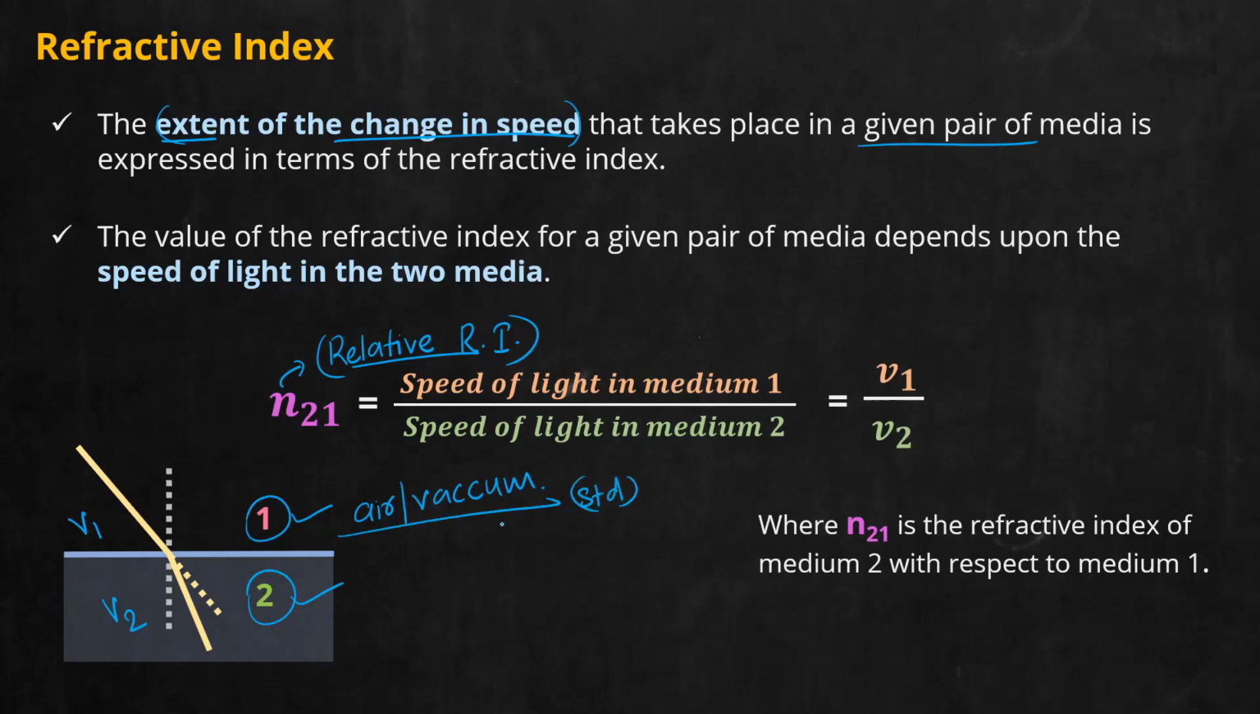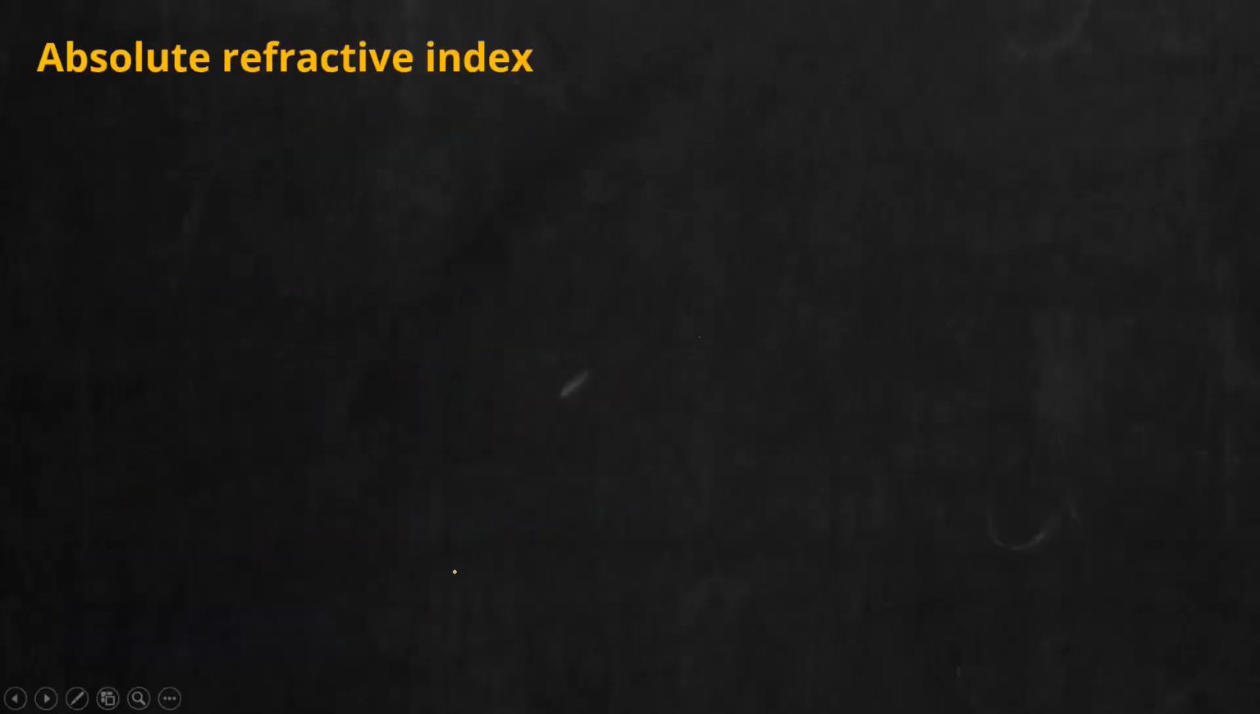So to express the next term, I'm going to fix one thing, that is, I'm going to fix the first medium to always be air or vacuum. So you will always consider light entering from air or vacuum into a given medium. That is the second case. If you consider that, we get a new term known as absolute refractive index.